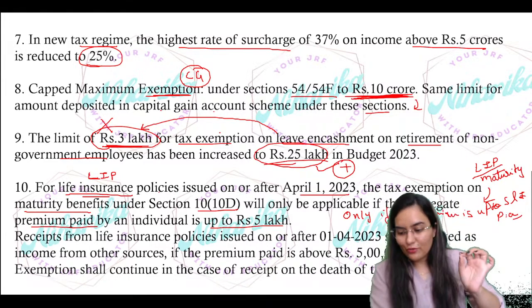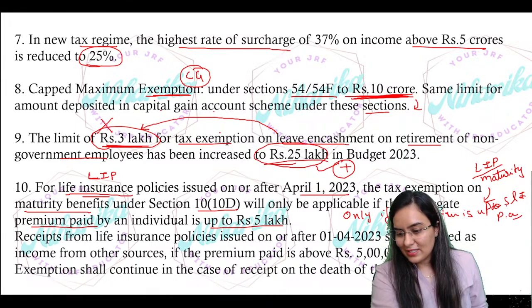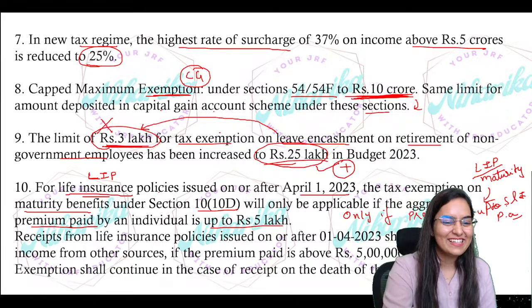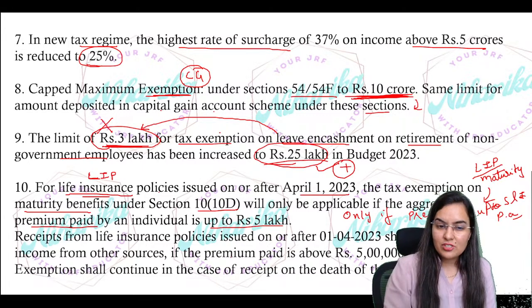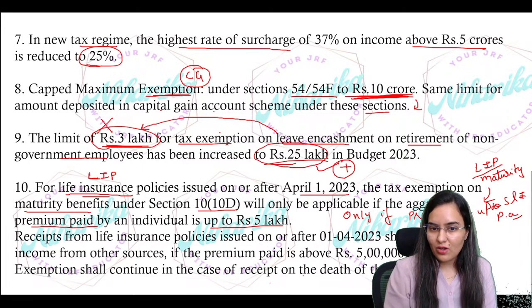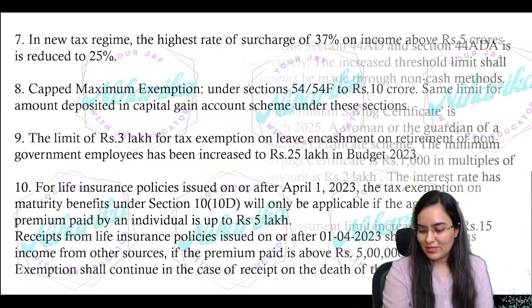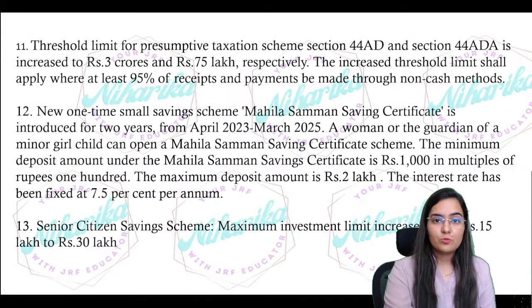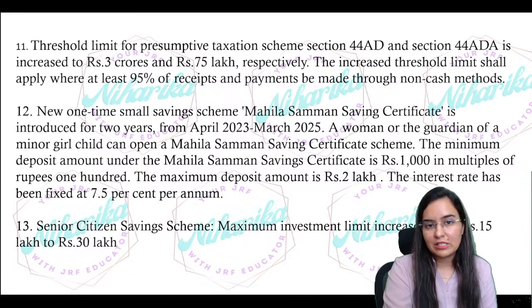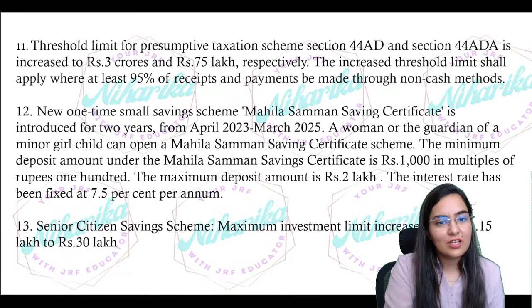Getting it? And yes, the exemption shall continue in case of the receipt on the death of the insured person also, right? Yes, the limit is the limit, meaning the premium amount should be up to 5 lakh rupees. If you are paying more premium than that, it means you are a very rich individual, so there is no exemption for you.